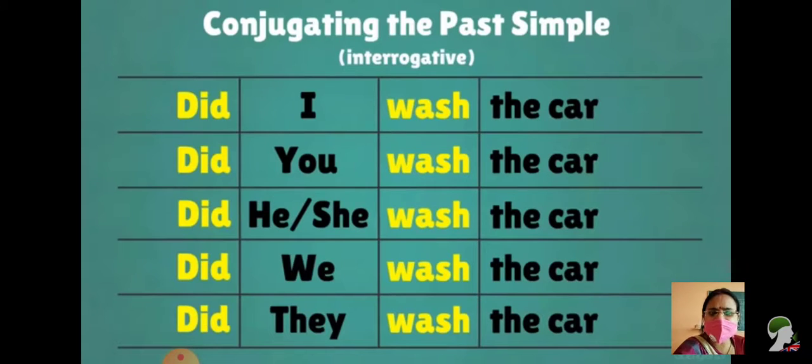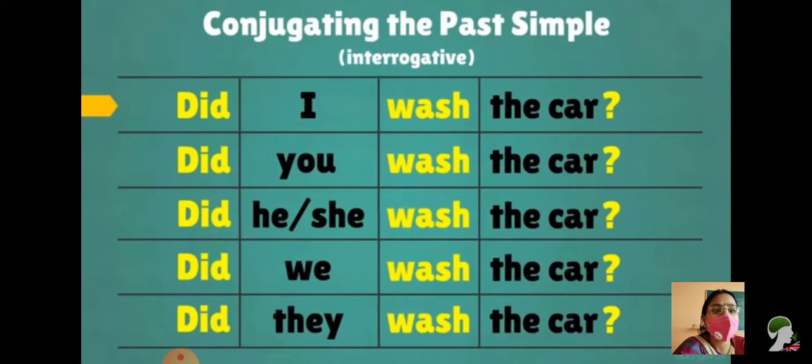Are these sentences absolutely correct or is something missing? Absolutely right. We were missing the question marks. So now these sentences are absolutely finished. Did I wash the car? Question mark. Now it becomes your interrogative sentence in past simple. So hope, students, you have understood the concept of making negative sentences or interrogative sentences.